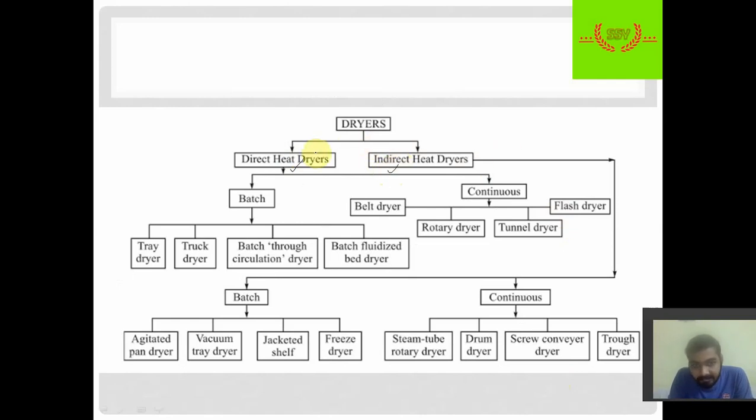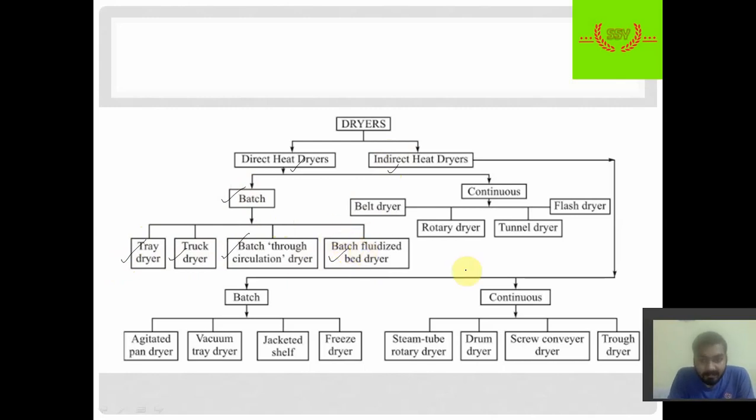Both have two parts, batch drying and continuous drying. First we will discuss direct heat dryers. In batch drying we have the tray dryer, truck dryer, through circulation dryer and fluidized bed dryer.